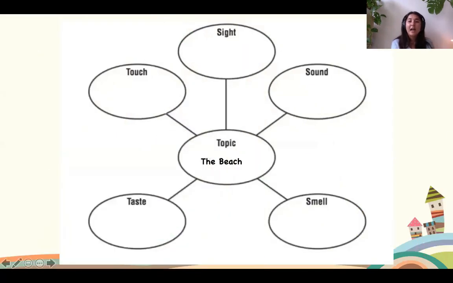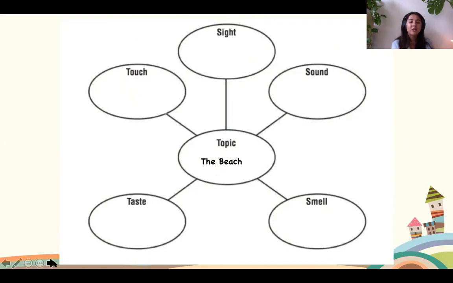Okay, guys, have a look. For homework today and over the weekend, you're going to write a quick plan. So you're going to do a web diagram like this, and you're also going to write your full descriptive paragraph. Now, I just want to show you how I want to plan your work. So, my favorite place in the whole wide world is the beach. I love going to the beach. Now, I want you guys to draw one of these diagrams. So this should only take you 5 to 10 minutes before you do your writing homework, because it will really help you plan the kind of sensory details you want to write about.